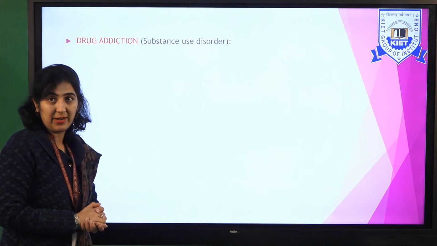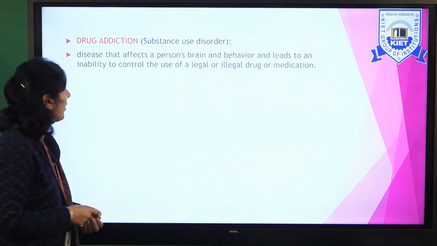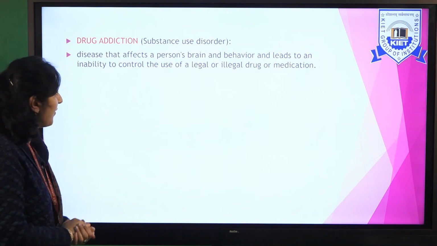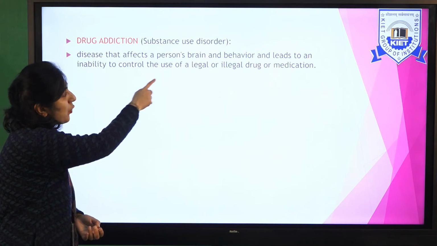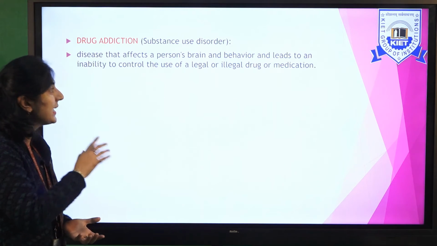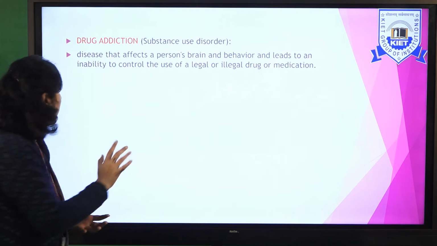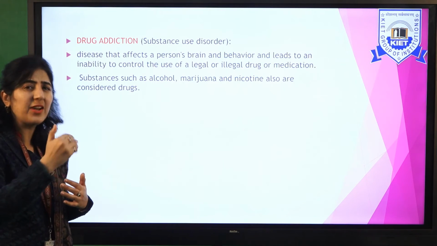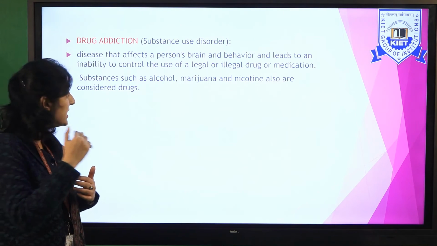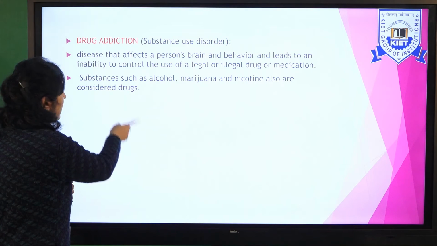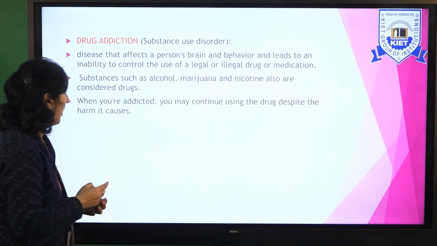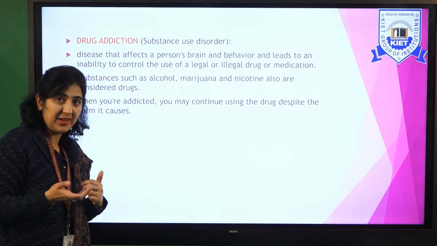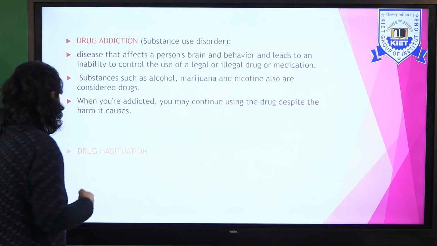Next one is drug addiction. We call it substance use disorder. You become addicted to the drug. Okay? It's a disease that affects a person's brain and behavior and leads to inability to control the use of legal or illegal drugs or medication. Substances like alcohol, marijuana, nicotine. A person gets addicted to them, so they are considered habituating drugs. But when you become addicted, you may continue using the drug despite the harm it is causing.